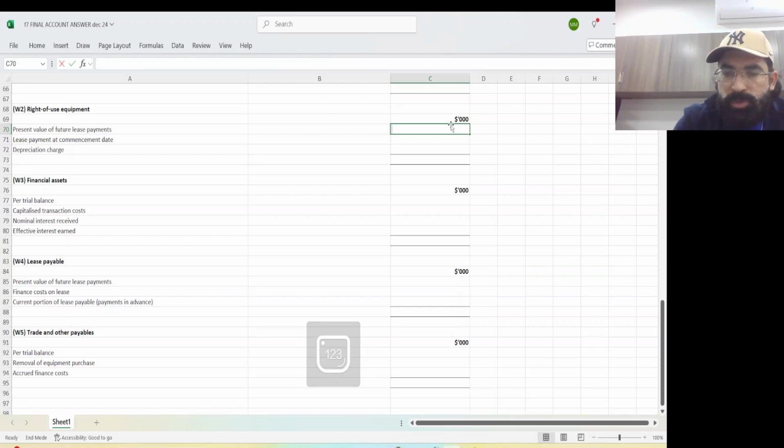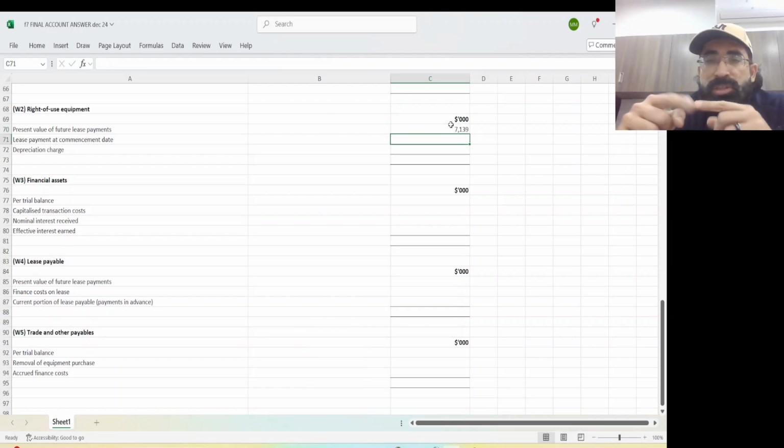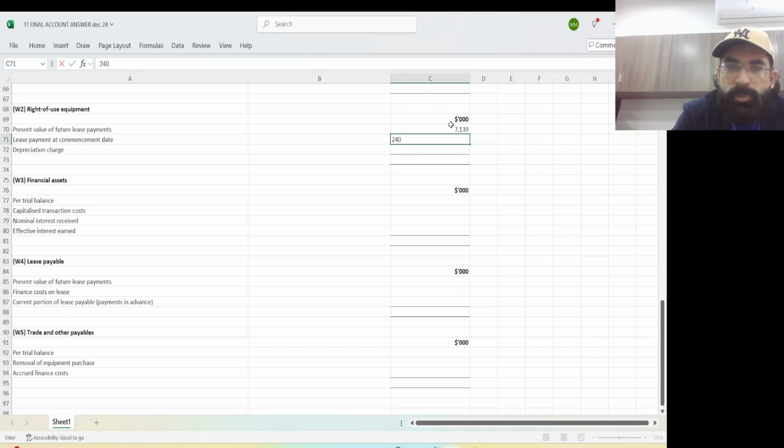Present value of future lease payment was 7139, remember, and this was the future lease payment. So definitely the first payment should be added to calculate ROU. That was 2.4 million, 2400. So now if you add these two, this will be your ROU, remember.